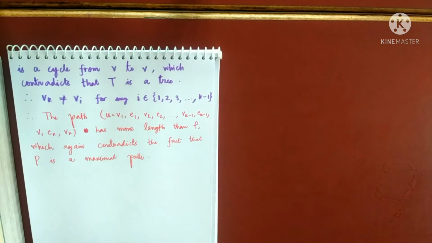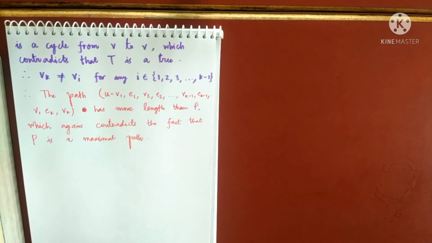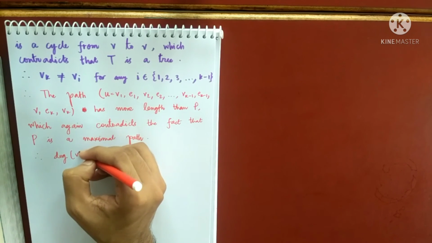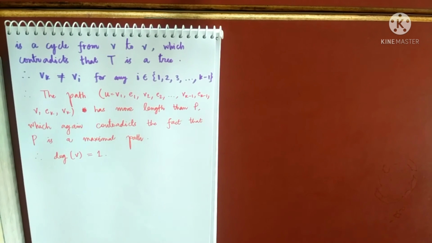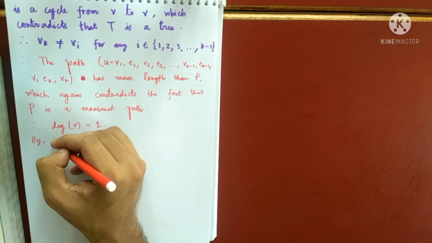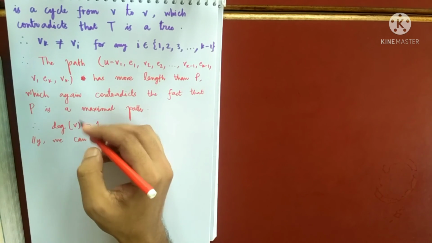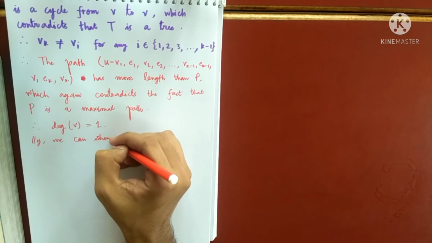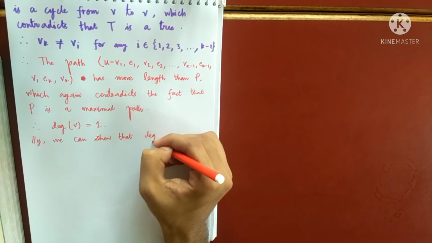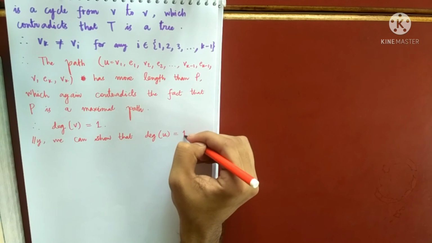So there cannot exist any other edge from the vertex V. So therefore degree of V should exactly be equal to 1, because our assumption was wrong. Okay, and similarly we can show that degree of U is also 1.